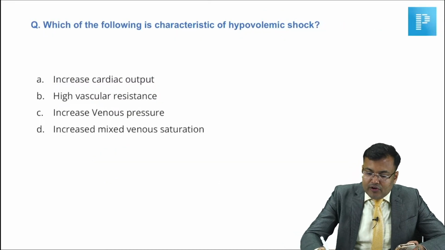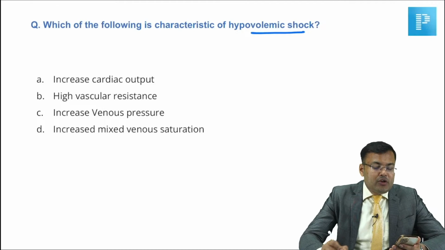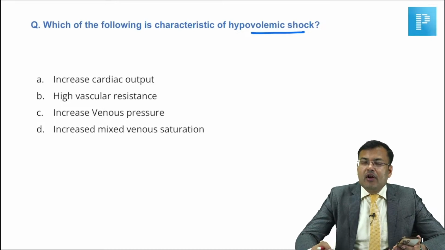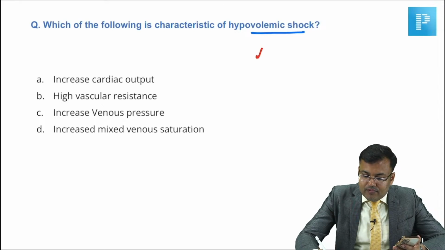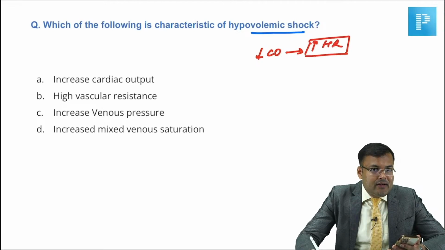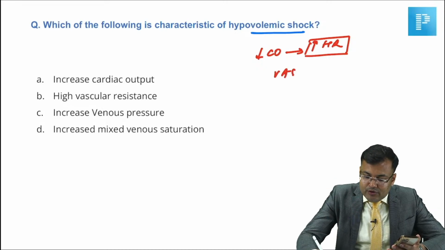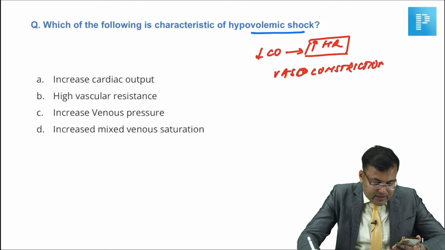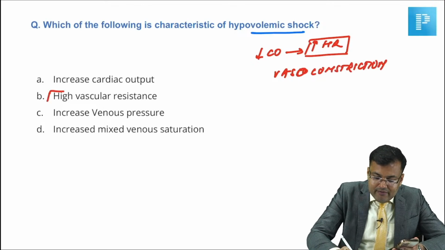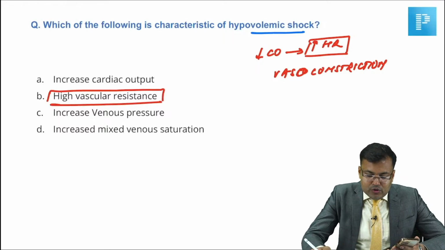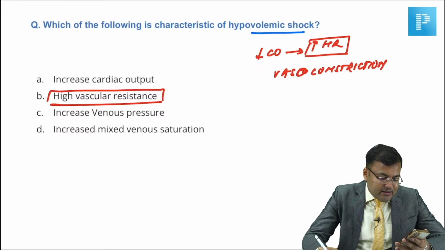Next question. Which of the following is characteristic of hypovolemic shock? So in hypovolemic shock, there is loss of fluid or loss of blood. So in this case, what happens? There is decreased cardiac output. That's why there is increased heart rate, tachycardia. There is increased resistance, so there is vasoconstriction. Clear? If there is vasoconstriction, obviously there is high vascular resistance.